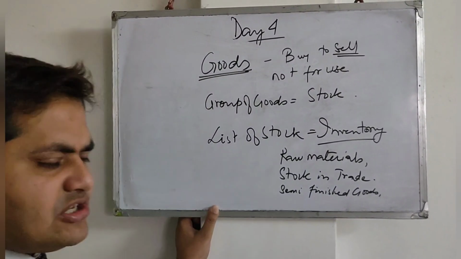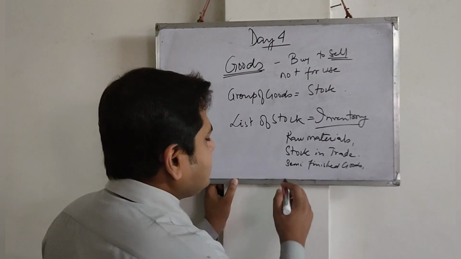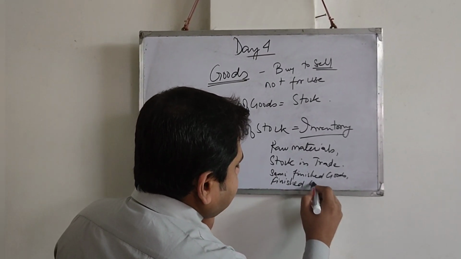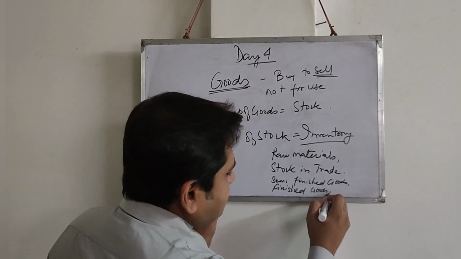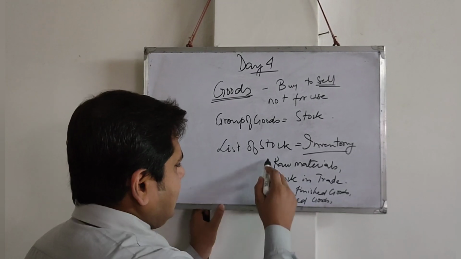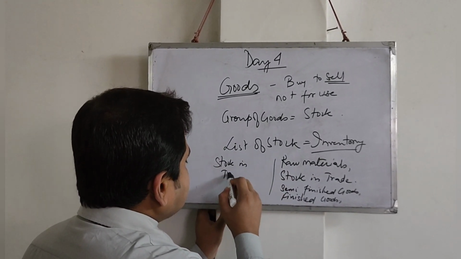Suppose during production anything is not completed, that is there. Then finished goods which are lying in our godown, and some stock in transit.